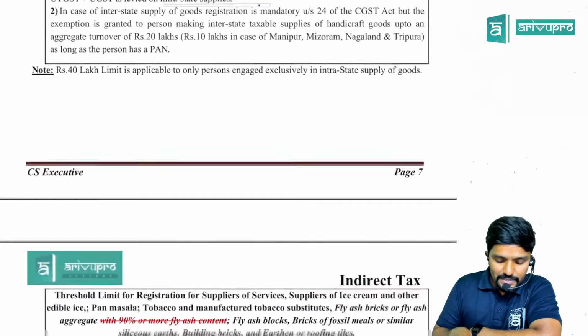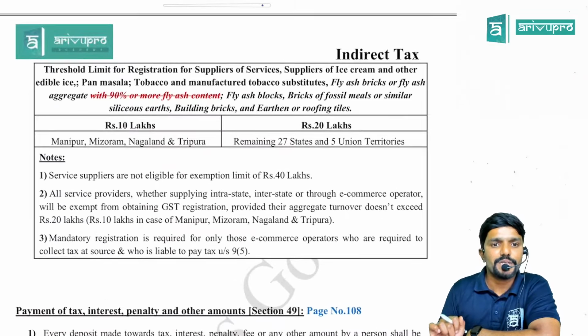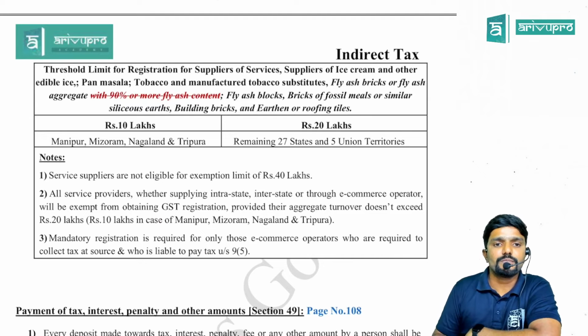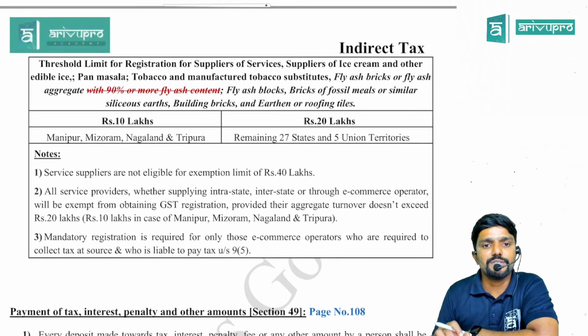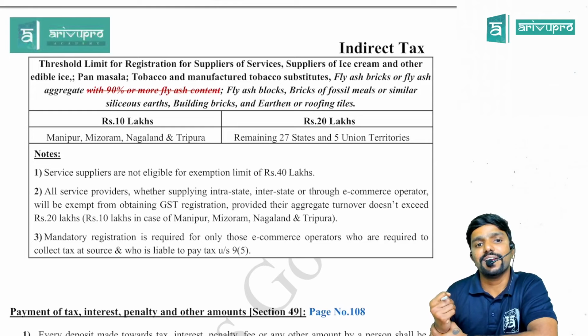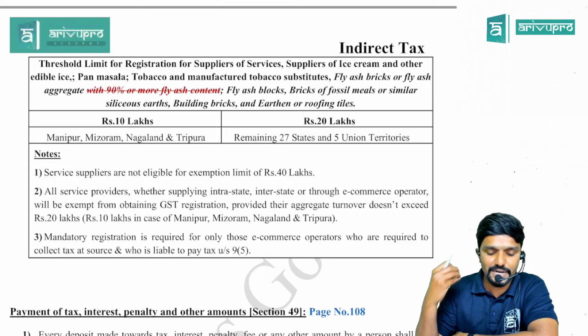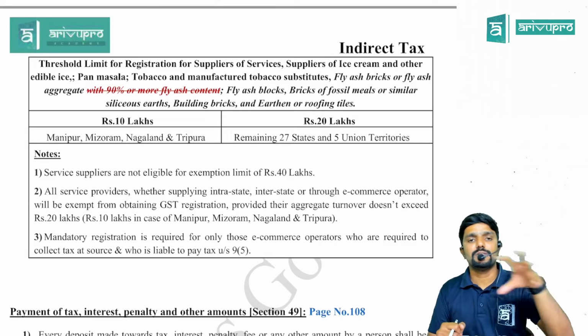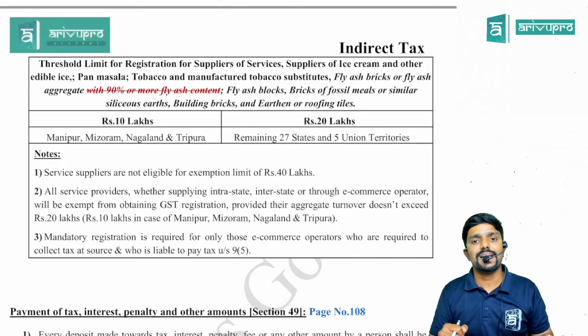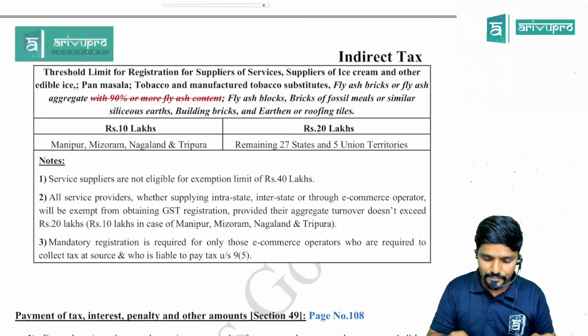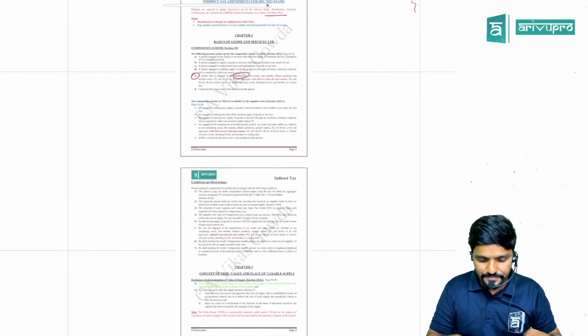Clear? Yes. Even in the table which is given after this, you can observe the threshold limit for registration for suppliers of services, suppliers of ice cream and other edible ice, pan masala, tobacco and manufactured tobacco substitutes, fly ash bricks or fly ash aggregate with 90% or more fly ash content. So please scratch that "90% or more fly ash content". That's all, guys. This is connected to both the composition scheme as well as registration. Very small thing. Yeah, let me get back.